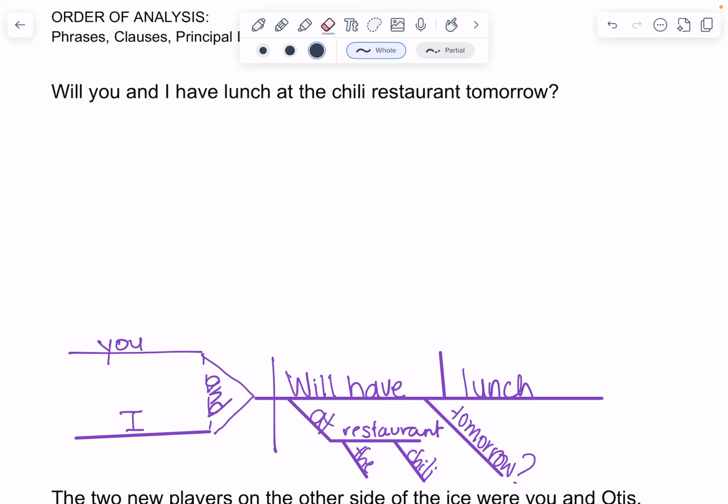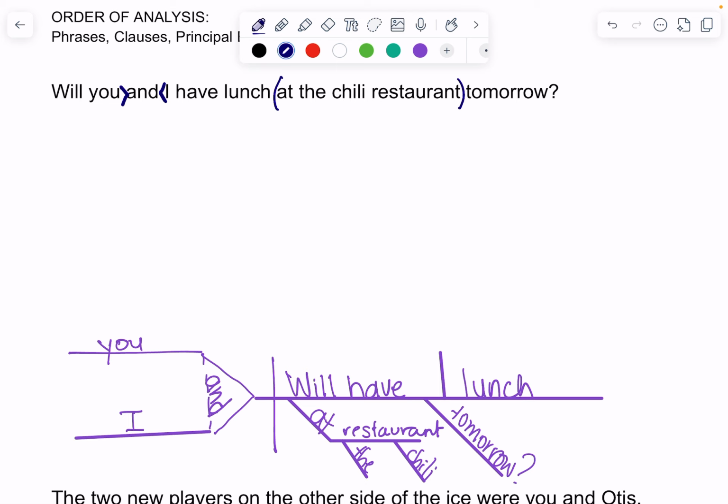We're asking ourselves first, are there any conjunctions? Yes, there are right here. I'm gonna go ahead and write with blue. And we do our brackets, okay? Then we need to look for prepositional phrases. At the chili restaurant is a prepositional phrase. So I'm gonna go at the chili restaurant, put my brackets.